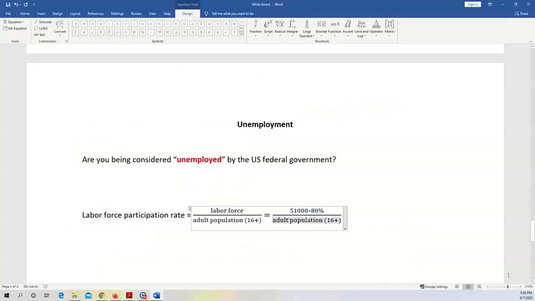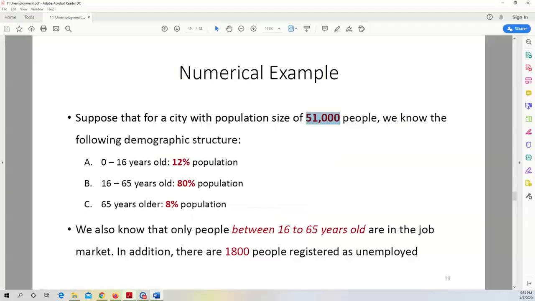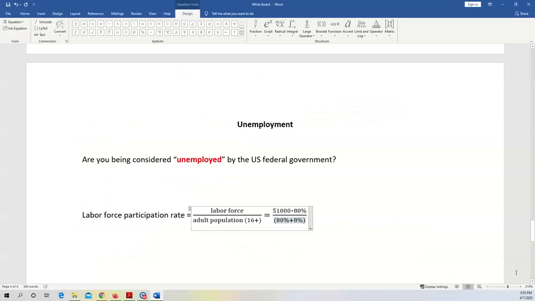So the denominator will be, let me do it step by step. 80%, that means people between 16 and 65, plus 8%, that means people who are older than 65, right? Out of how many people? 51,000 total population, multiplied by 51,000.